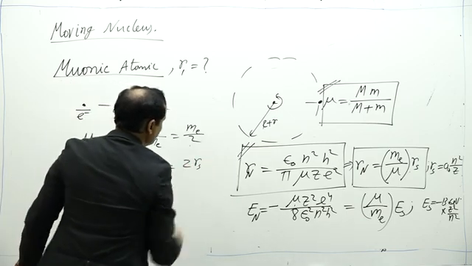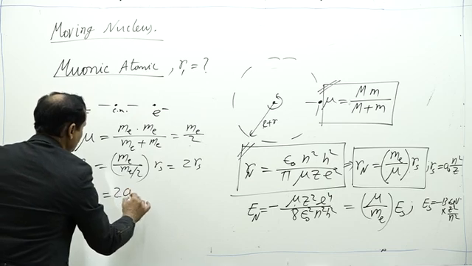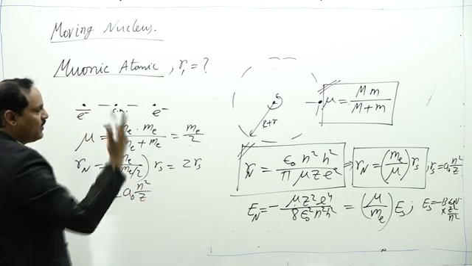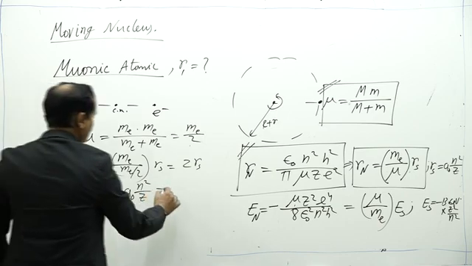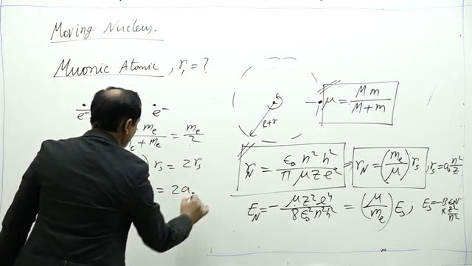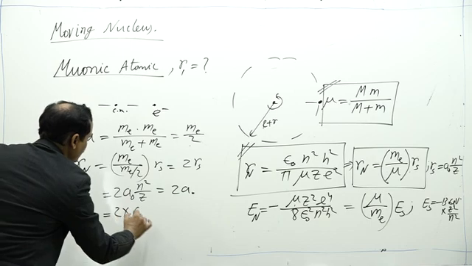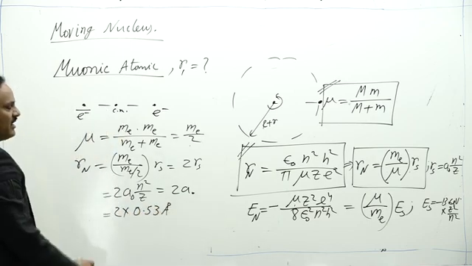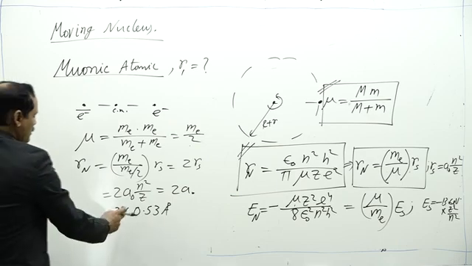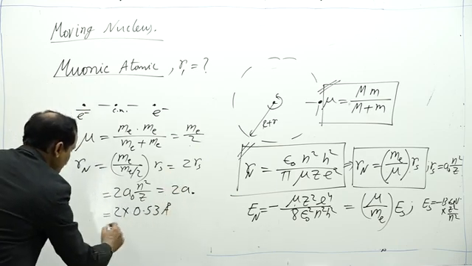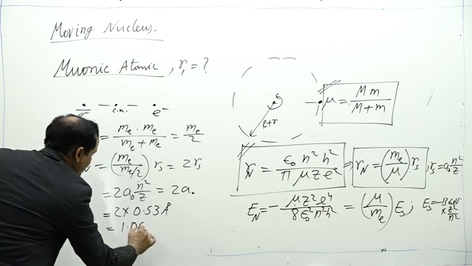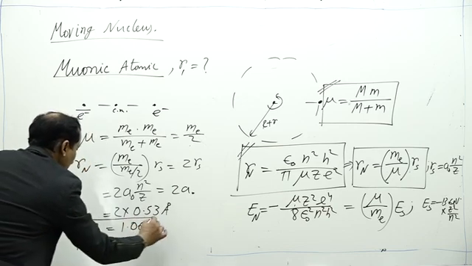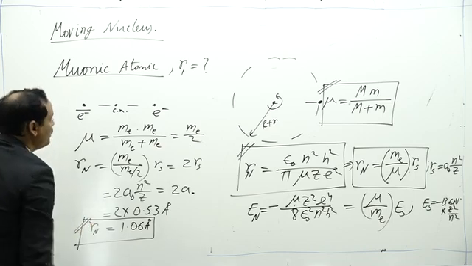That is equal to 2Rs, that is 2 a naught n square by Z. Z is 1 here. For the first Bohr orbit n is 1, so it is 2 a naught, or 2 into 0.529, which can be written approximately as 0.53. So 2 into 0.53 angstrom, or 1.06 angstrom, is the radius of the first Bohr orbit of the atom.